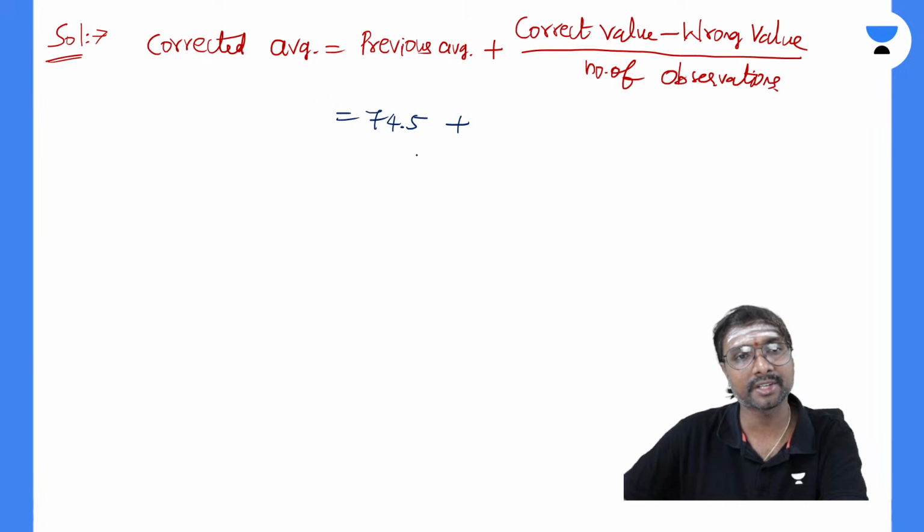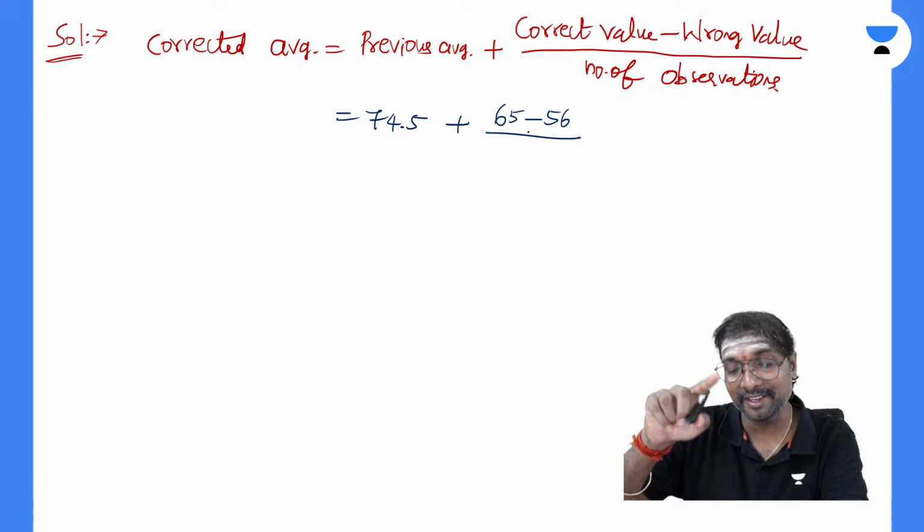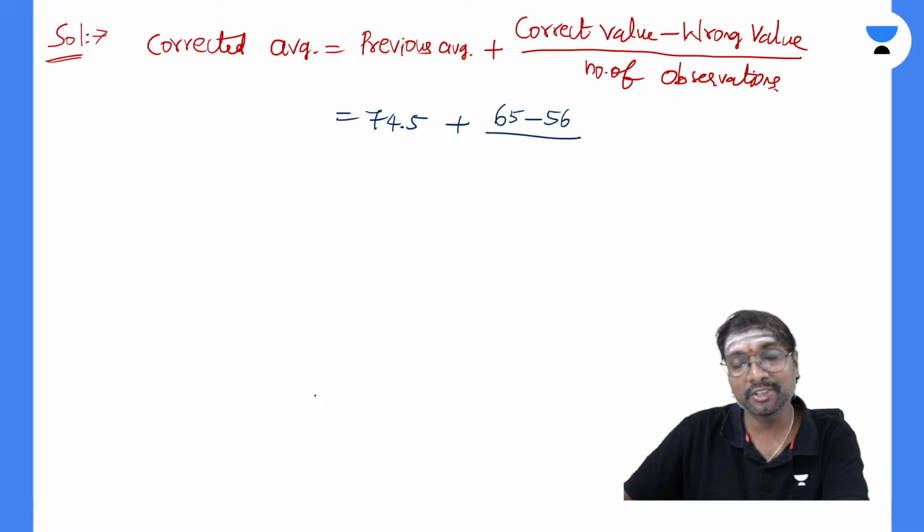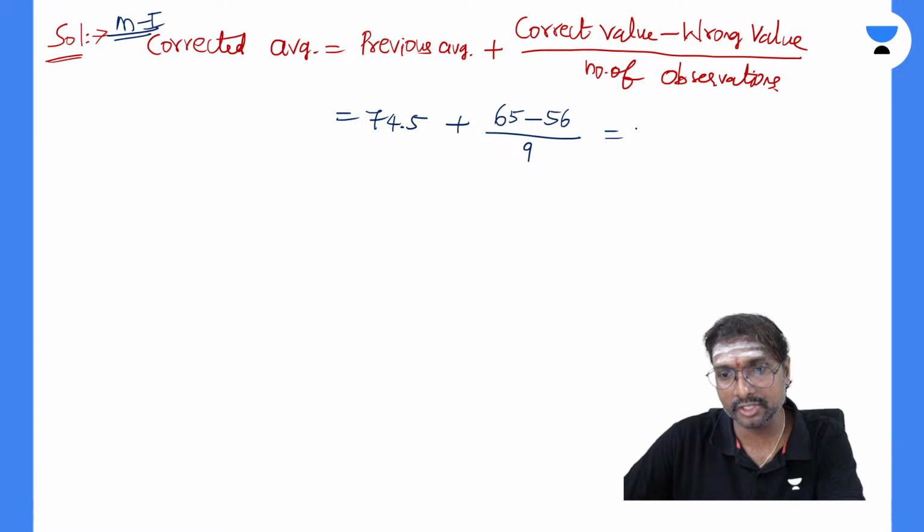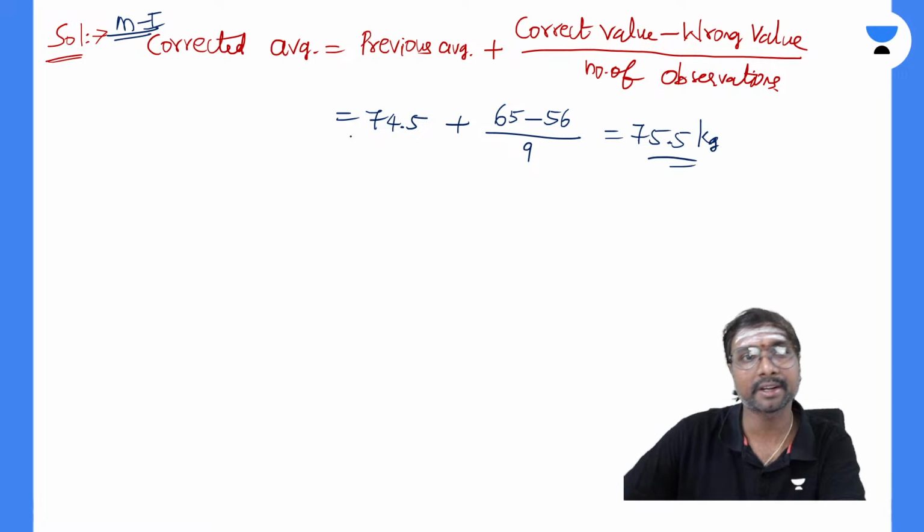Then the corrected average is: correct value is 65 kg, wrong value is 56, divided by the number of observations. That fellow, instead of reading 65, read 56, because he is focusing on his WhatsApp, Facebook and CSC girls, that is why he gave it wrongly. So this is your method 1, shortcut 1. You are getting the new corrected average, that is 75.5 kg.